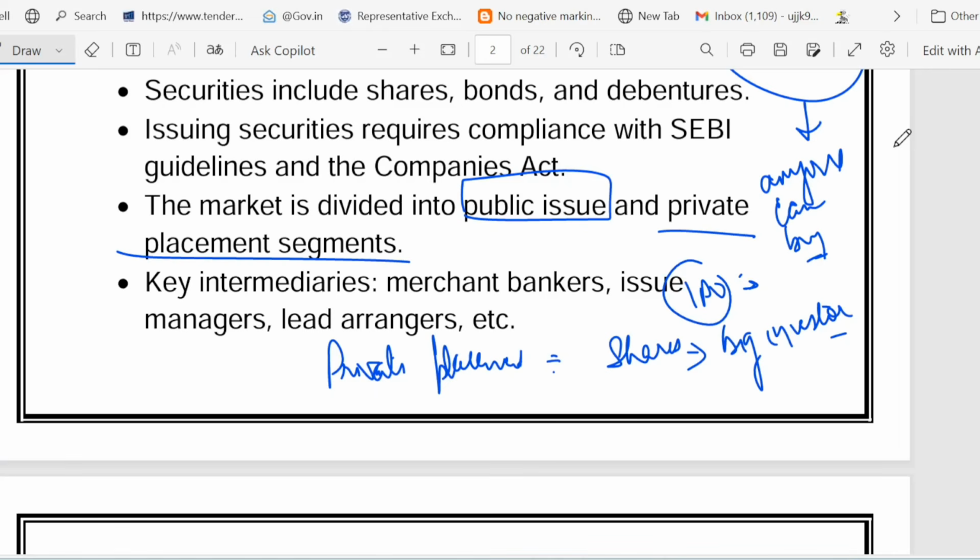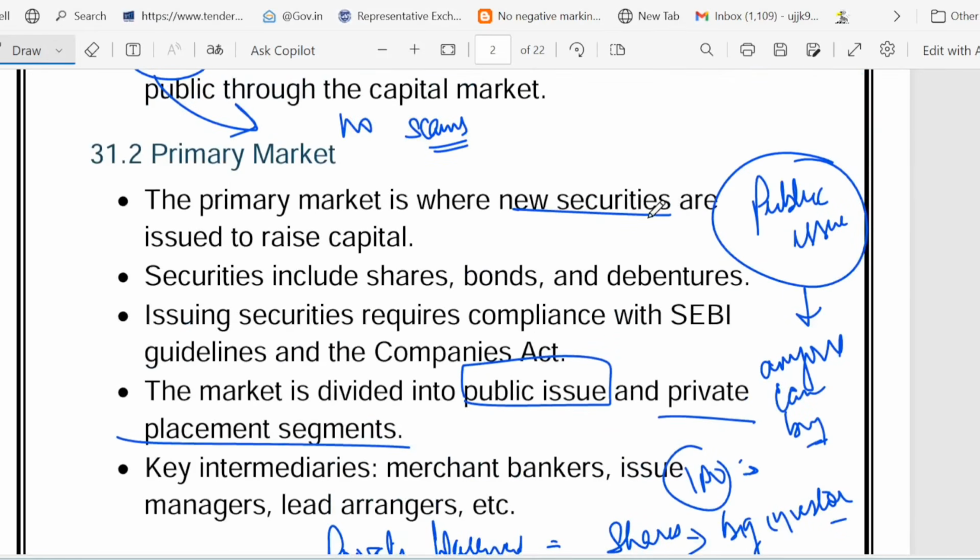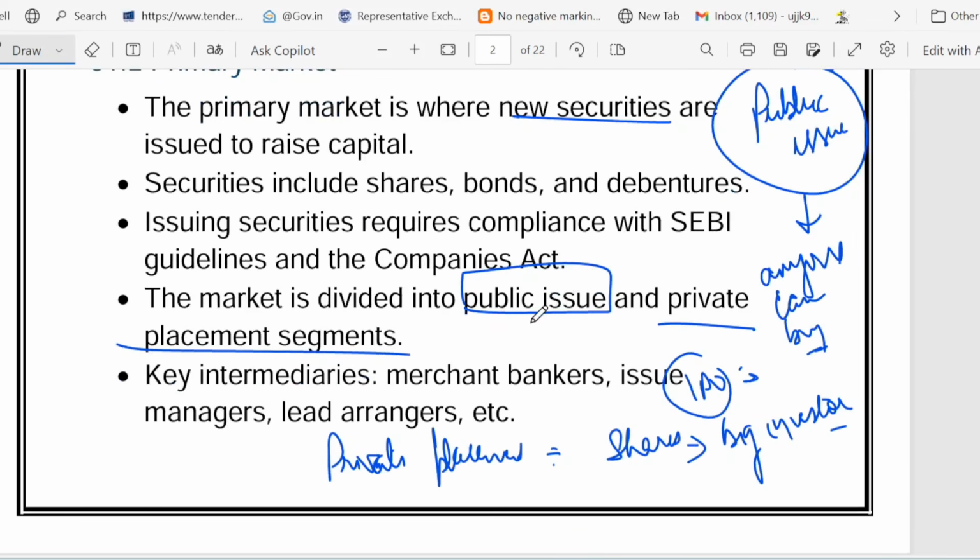So we are talking about what is the primary market. I told you the primary market is a place where new shares are born, a marketplace for fresh shares or bonds, like a new stock launch. And there are two ways to sell. Either you do the public issue, which means anyone can buy, like an IPO. IPO is a kind of public issue. Another case is private placement. Private placement means shares sold to selected big investors.